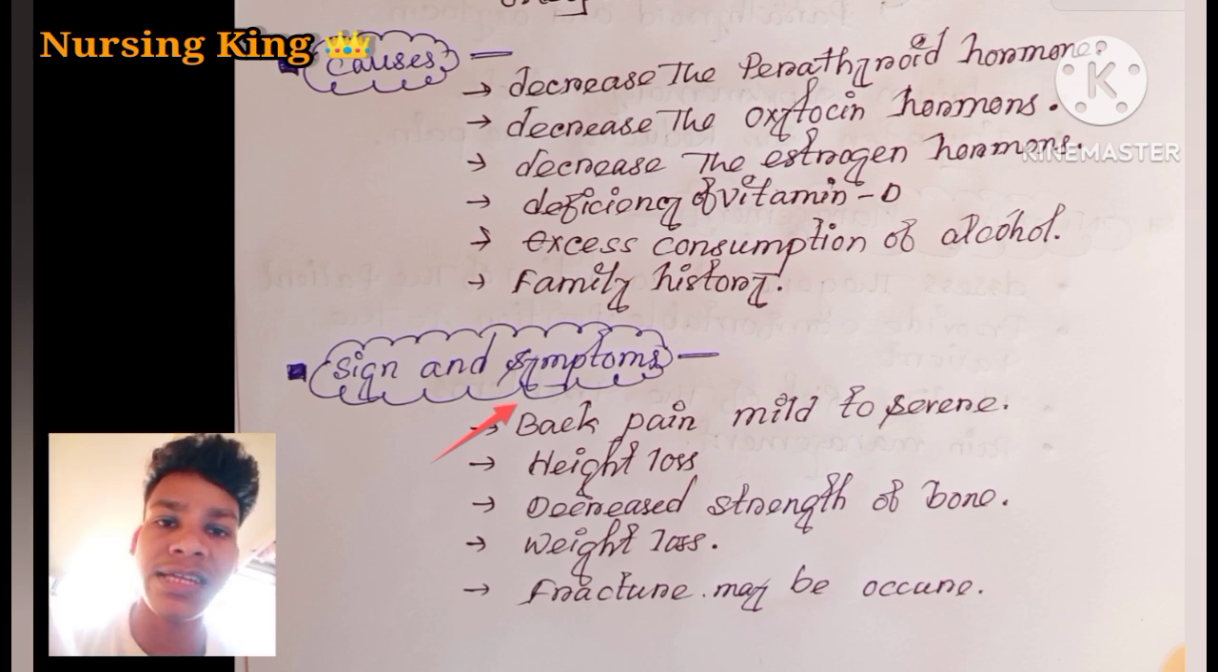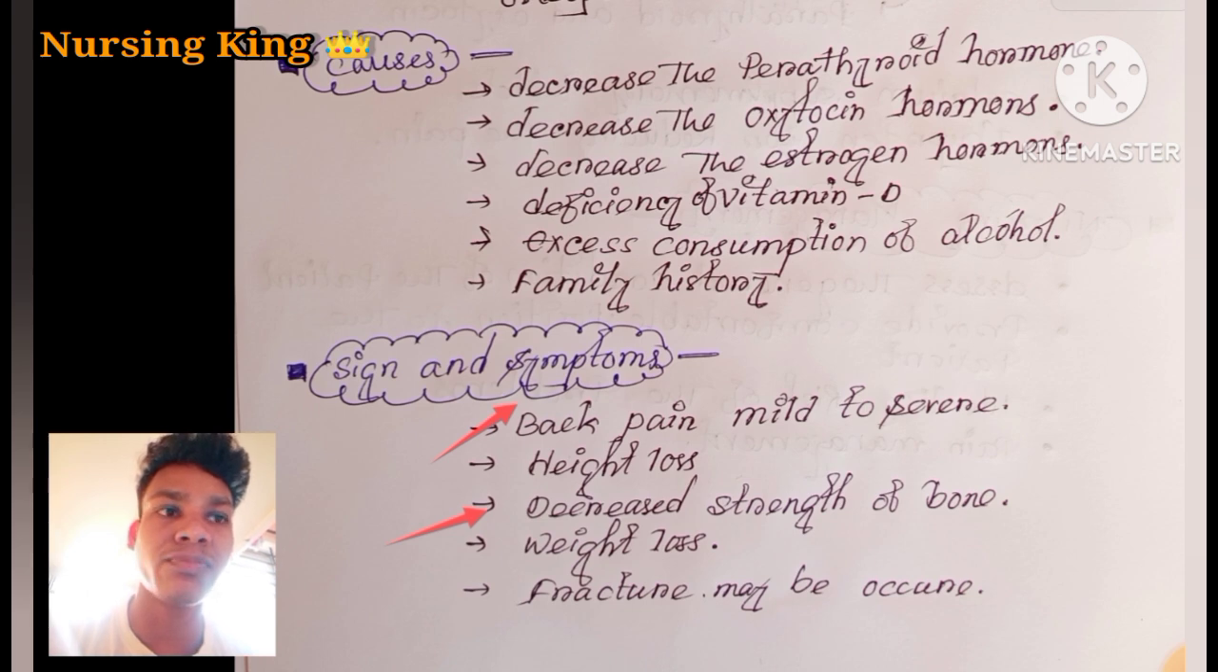If the bone density decreases, the bone is very weak. So pain, the major symptom, is pain. The first symptom is pain. If the bone is decreasing, the first symptom that comes is pain. Then height loss, because of the osteoporosis only.